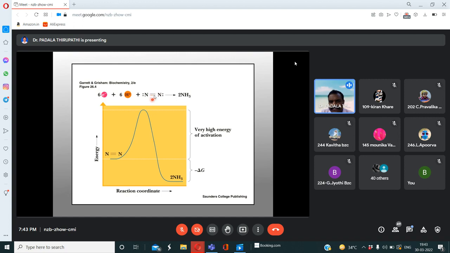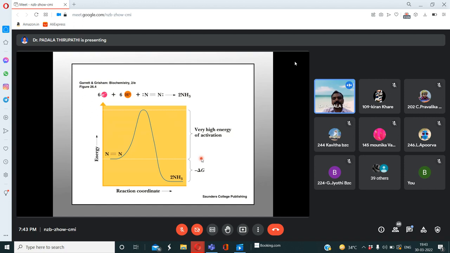How many bonds are present? Triple bonds. But this triple bond is going to be broken down by the nitrogenase enzyme, by the use of 16 ATPs of energy. Then it is converted into the end product, the final product, that is 2 moles of ammonia. So 1 mole of dinitrogen is going to convert into 2 moles of ammonia.